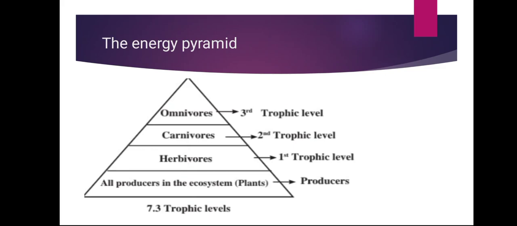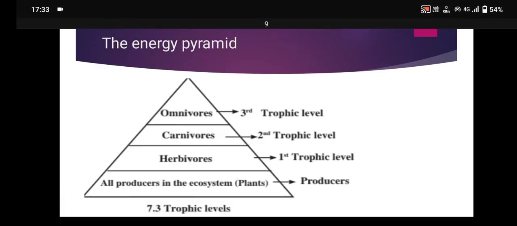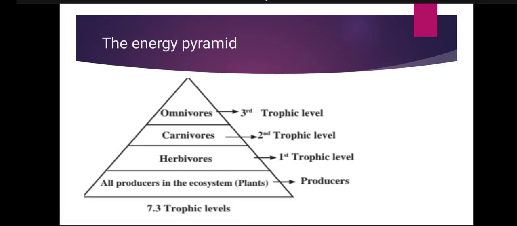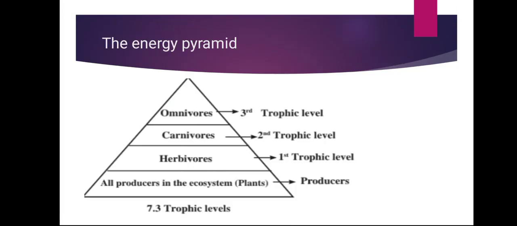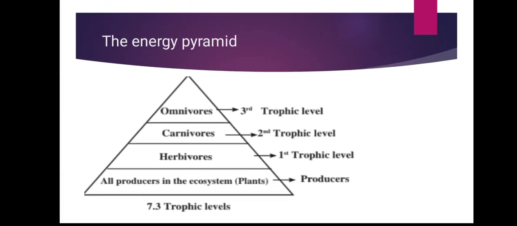Each level in the food chain is called a trophic level. A trophic level is the step at which an organism obtains its food in the chain. The amount of matter and energy gradually decreases from the producer at the lowest level to the top consumer at the highest level.